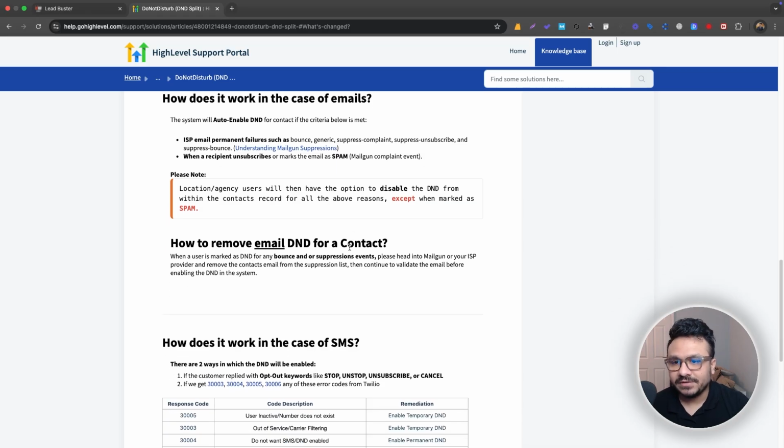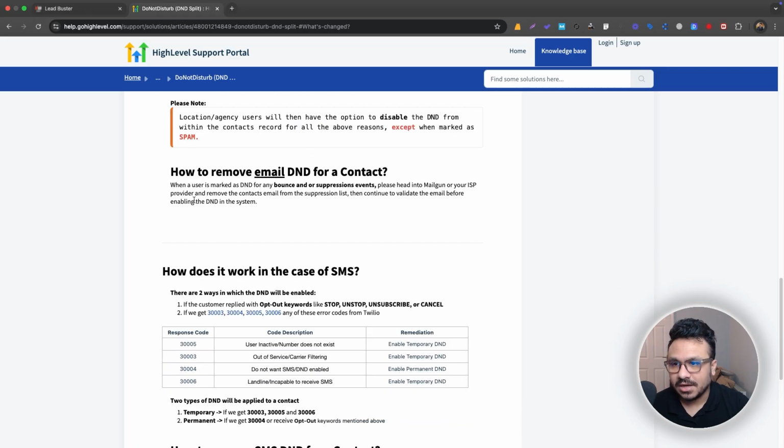So how to remove an email from a DND contact? If they unsubscribe, how does it work then? When a user is marked as DND for any bounce or suppression event, please head into Mailgun or your ISP provider and remove the contact's email from the suppression list, and continue to validate the email before enabling it. So validation should be on.